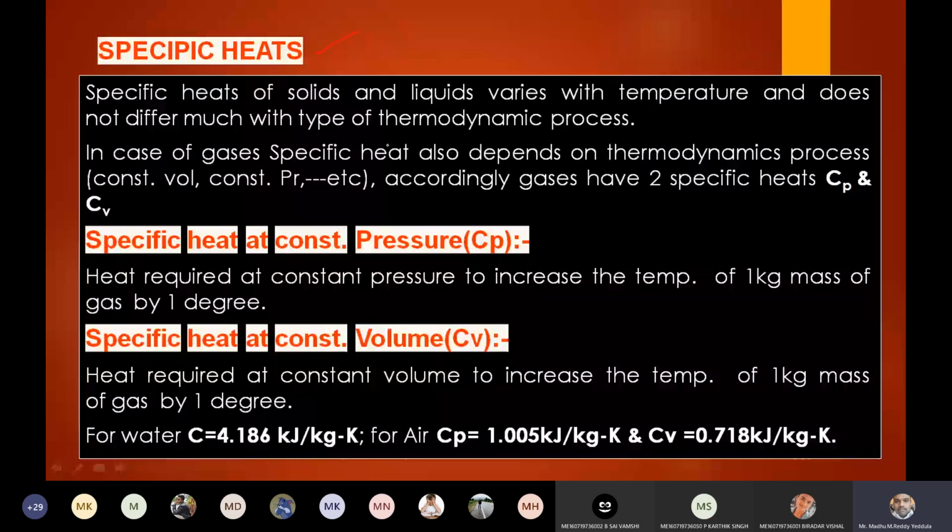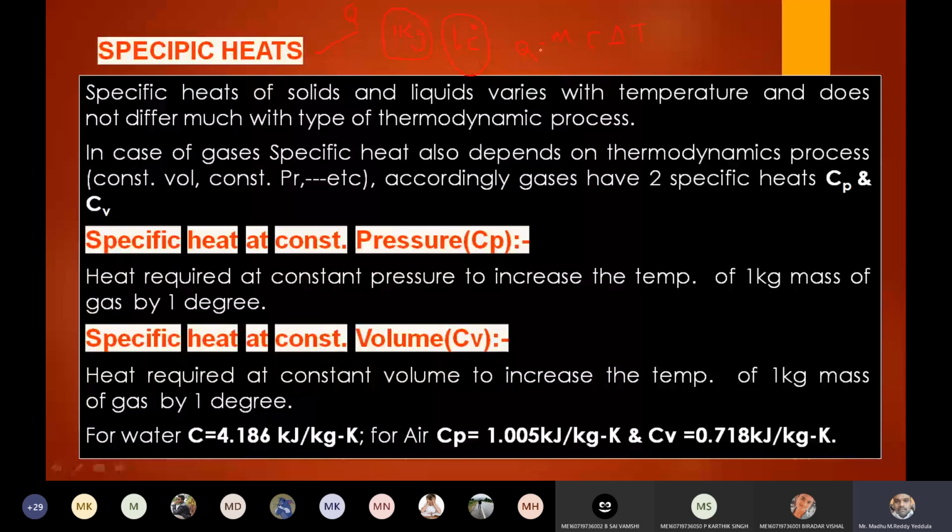Specific heat is nothing but the heat required to increase the temperature of 1 kg of mass by 1 degree. The specific heat is defined as the heat required to increase 1 kg of mass by 1 degree centigrade. So the amount of heat required in order to increase the temperature of 1 kg of substance by 1 degree centigrade, right? What is the formula we use? Q is equal to M into C into delta T, where M is the mass, C is the specific heat, delta T is the temperature rise, and Q is the heat, right?